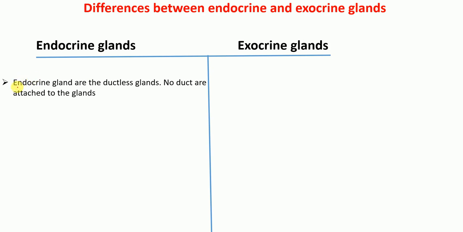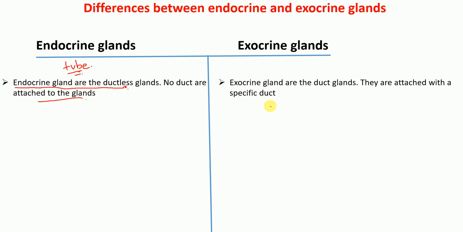The first point is that endocrine glands are ductless glands, or no ducts are attached to these glands. That means these endocrine glands don't have tubes, duct meaning a tube-like structure in the body. They are ductless glands. Whereas the exocrine glands are duct glands, so they are attached with a special duct or tube. So endocrines are ductless, whereas exocrines have ducts.